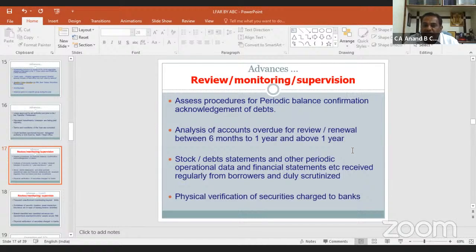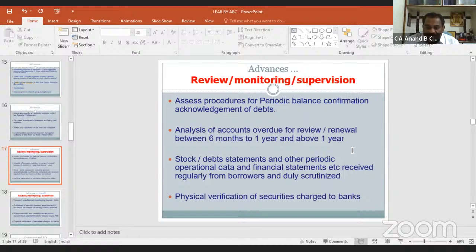Analysis of accounts overdue for review or renewal between 6 months to 1 year and above 1 year. Many times what happens, cash credit limits are overdue but not renewed or reviewed within that period. If the same is not reviewed or renewed, that will be categorized as NPA.